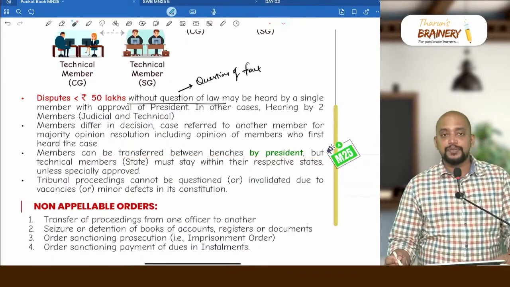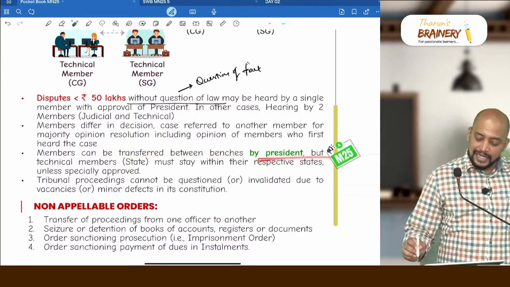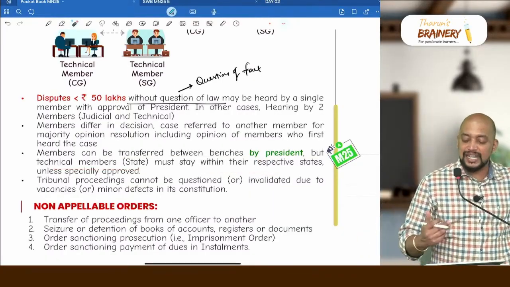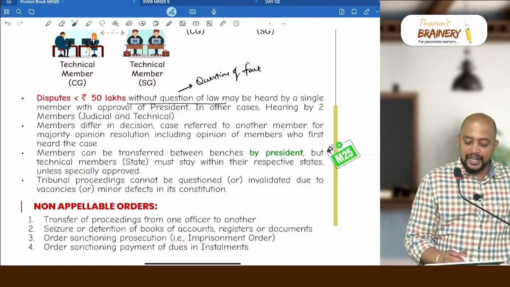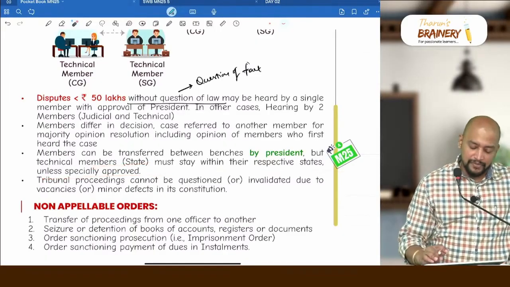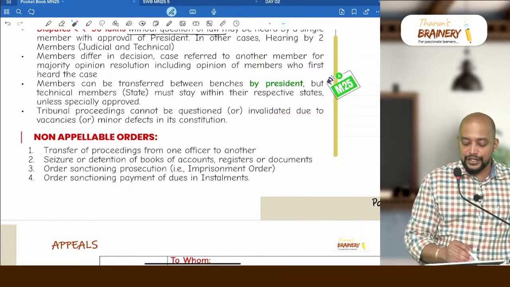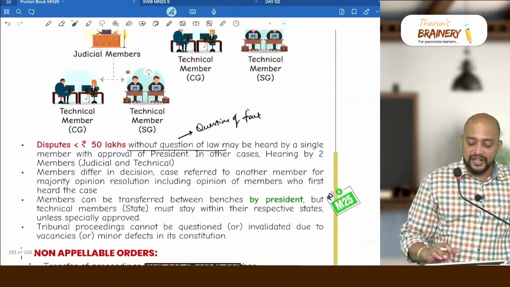Members can be transferred between the benches by the president, but the technical members must stay within their respective states because they are state government officers. So a technical member state must stay in the same state. Tribunal proceedings cannot be questioned or invalidated due to vacancies or minor defects in the constitution.